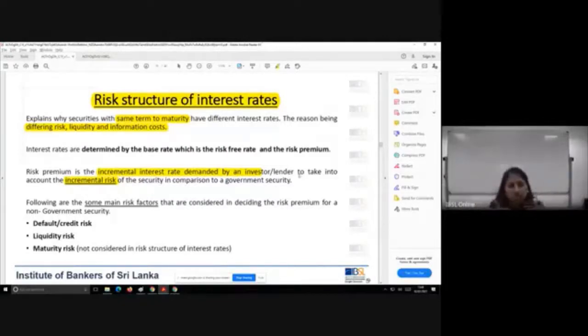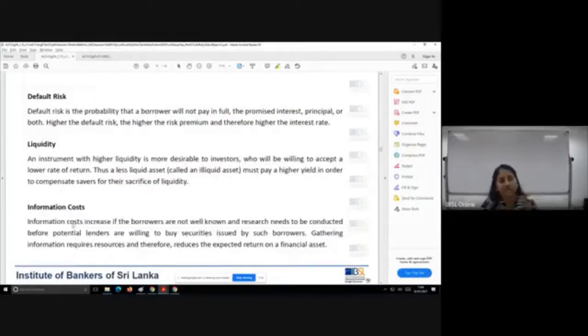Both the instruments or securities that we are going to talk about have the same terms to maturity. So that is why maturity risk is not looked at here. You don't have to consider that in this concept. But the other two are the main reasons causing this difference. Let's see them in detail.